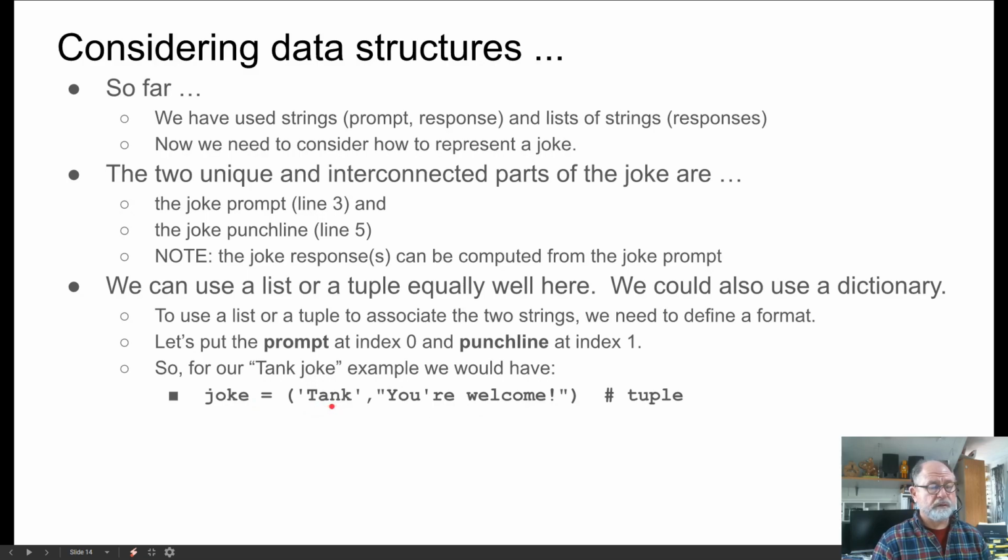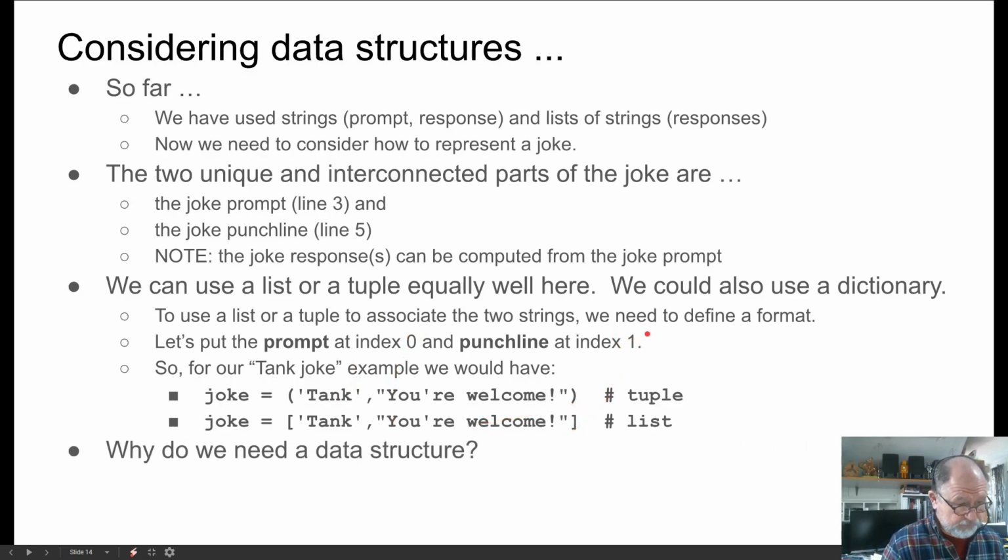So here's our prompt, tank, and here's our punchline. You're welcome. And if we made it as a list, it's the same thing, tank and you're welcome. So tank is at index 0 and you're welcome is at index 1. So that's just one joke.